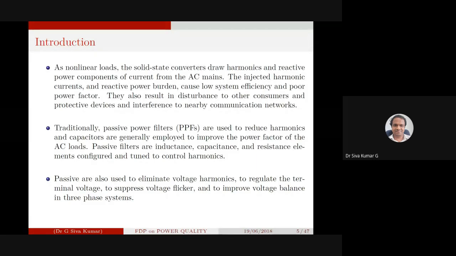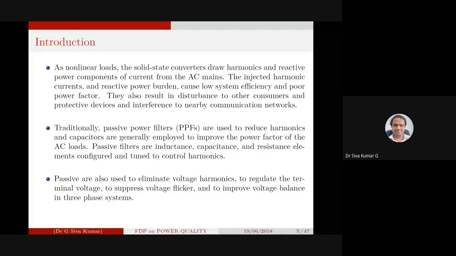Suppose the harmonics are at the level of kilohertz, the frequency with which the communication line works. If there is a demand for currents apart from the integer harmonics, if any other frequency components are there, then there may be a chance of electromagnetic interference. Electromagnetic interference is when the frequency of a power level signal and the communication signal are at the same frequency level, then you will have interference.